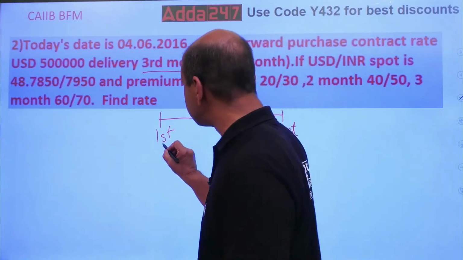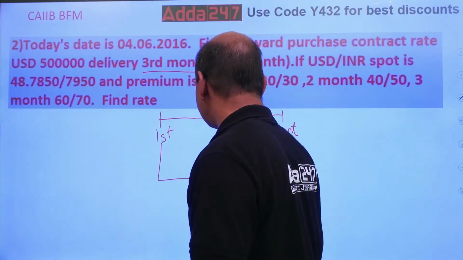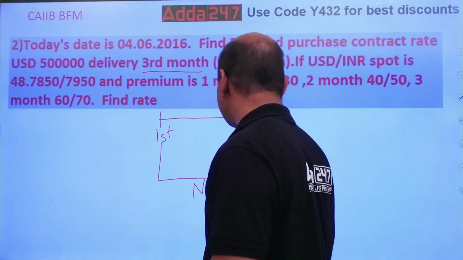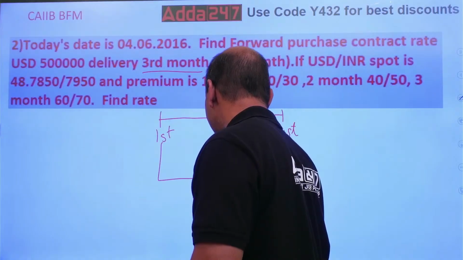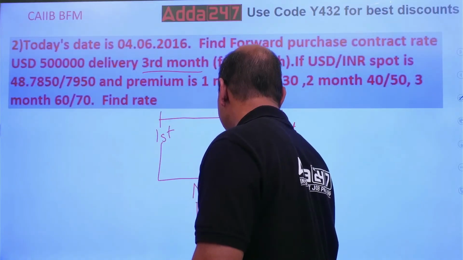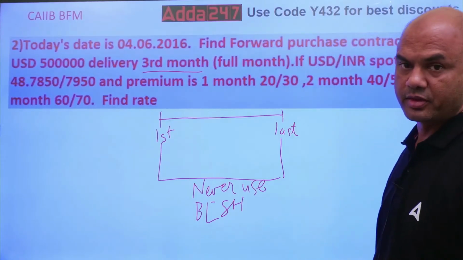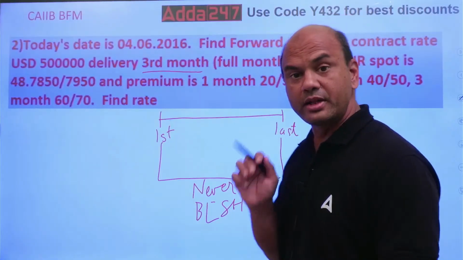On these two dates, you will never use buy low sell high. I'll just write short form. Buy low sell high, BLSH. Never use BLSH whenever you're dealing on first or the last day of any month.